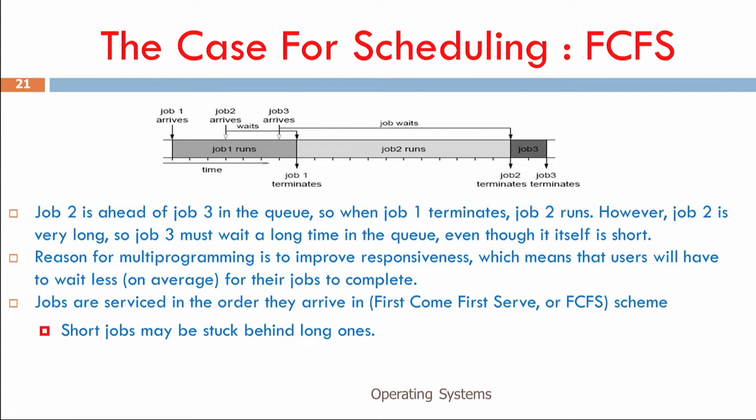If every process is of short duration, then responsiveness would be quite high. But now you see that job 3 is a very quick job, but it needs to wait for a lot of time, at least 3 times its execution time, actually 6 times its execution time. It needs to wait to start running. From the point job 3 arrives to the point it starts executing, at least 12 units of time are spent.